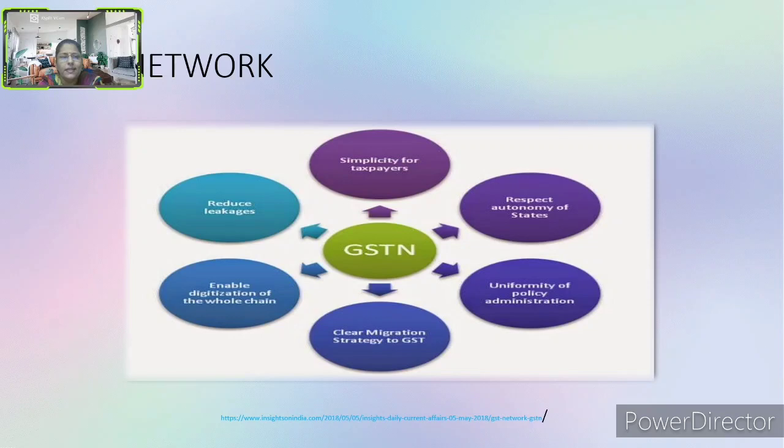Now, let us see the GST network. Under the GST, how is the network to be worked? Now we shall see. There is simplicity for taxpayers. Then the autonomy of states, definitely. Uniformity of policy and administration, and there is transparency. Clear migration strategy to GST. Enable digitization of the whole chain, then reduce leakages. This is what the GST network we can understand. It's very good.